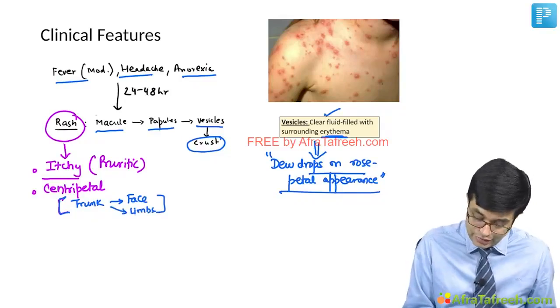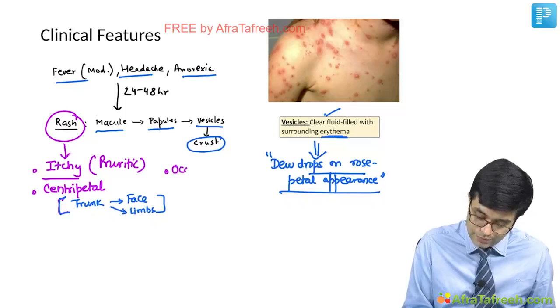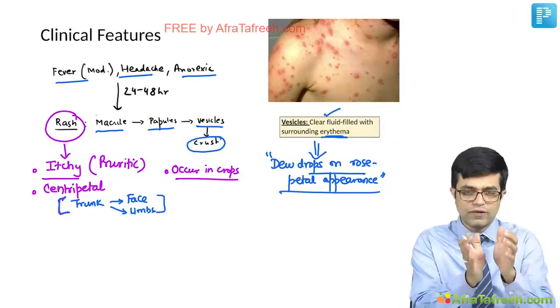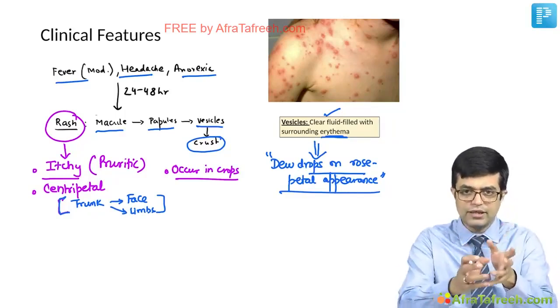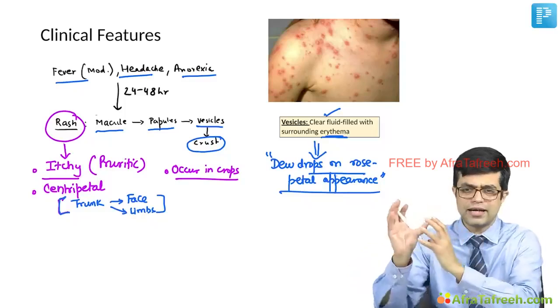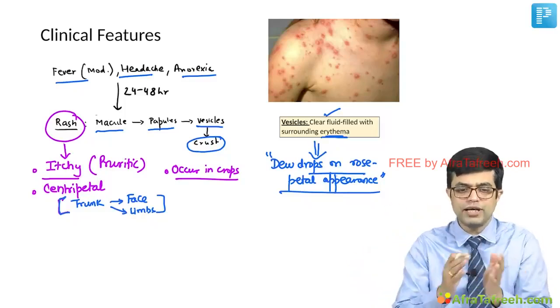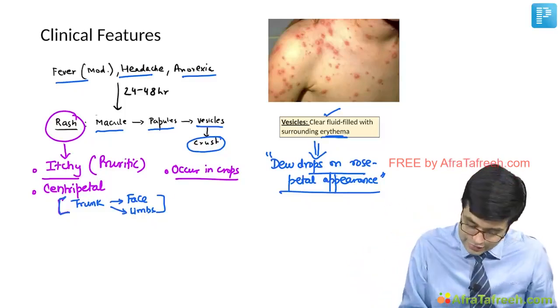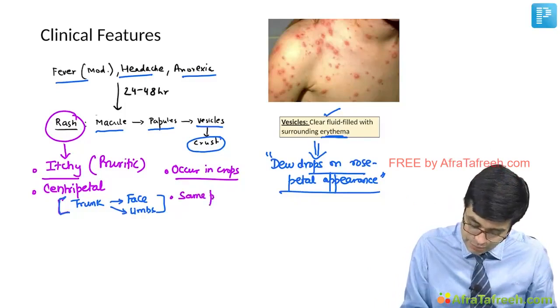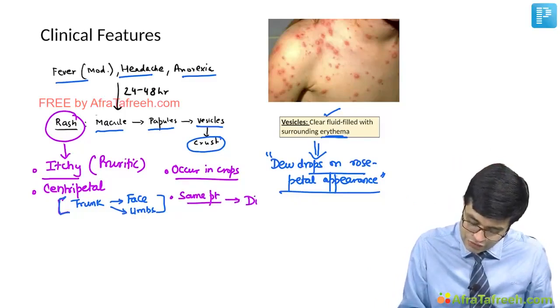And these lesions tend to occur in crops. A lot of lesions will occur on one day in a limited area, then one day later, another crop of lesions will appear in another region. So it occurs in crops. And the same patient may have lesions of different morphology.